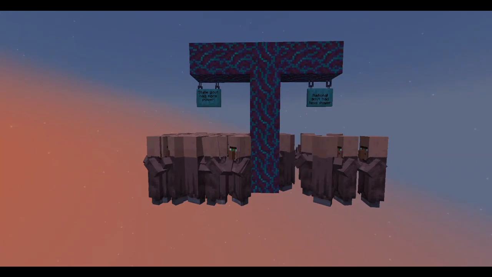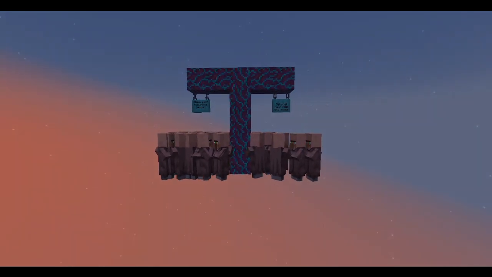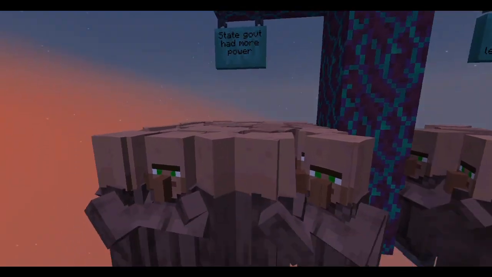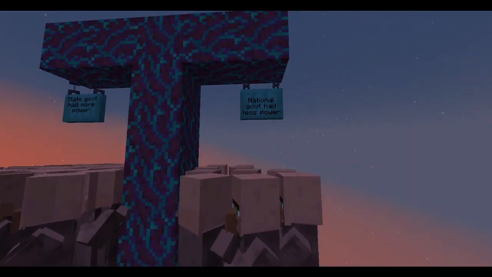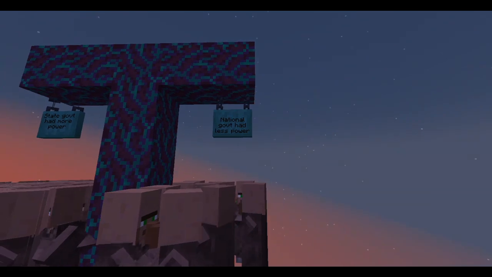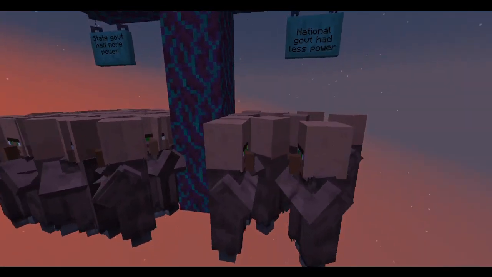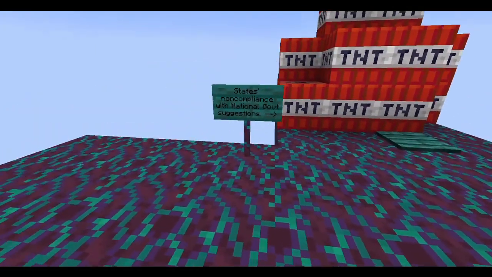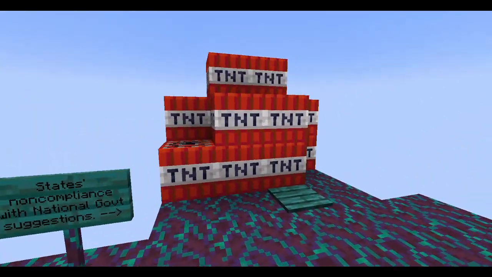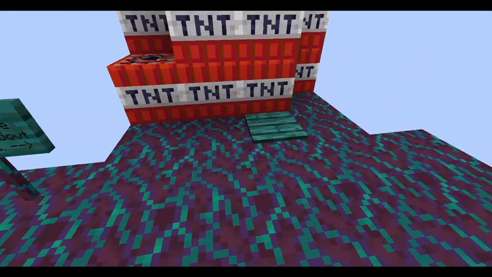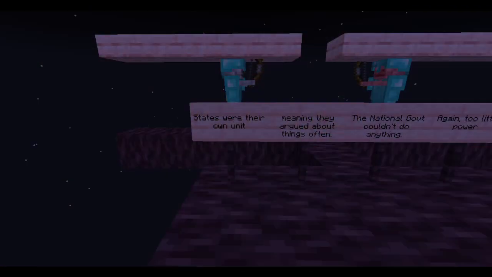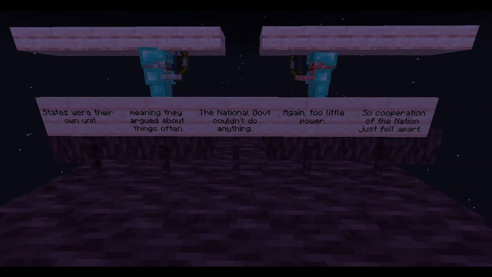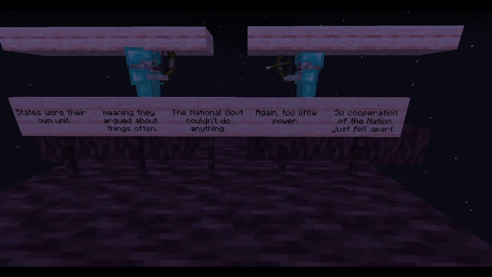In the Articles of Confederation, there was too much power given to the states. The only powers given to the national government were powers expressly given by the states. In some cases, for example taxation, the national government had no choice but to rely on the states for money. If the states didn't like what the federal government was doing with the money, there was no obligation for the states to provide funding, and there was nothing the federal government could do about it. Each state was like its own independent and sovereign nation within the U.S., and the federal government had no power to regulate these disputes and arguments.